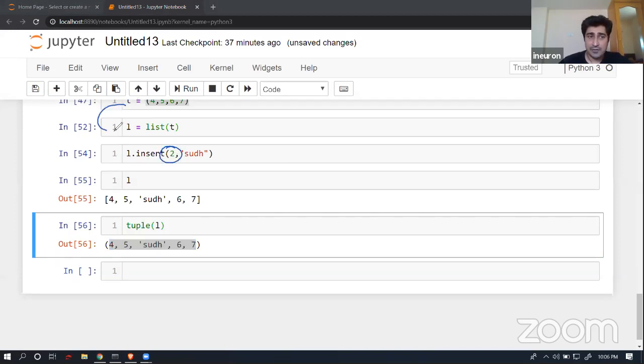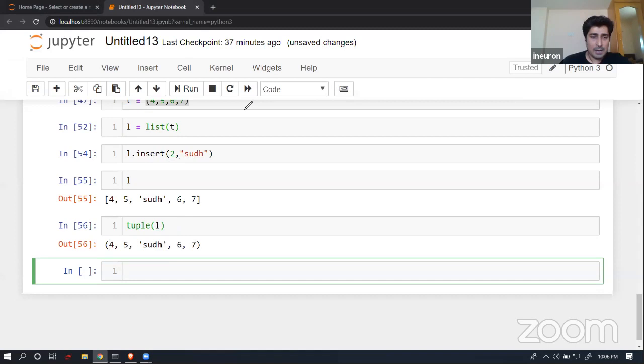So as you can see, I'm able to insert data. First of all, I converted my tuple into a list. I inserted the data, and then I reconverted it back into a tuple, and in this way, in the second location, I'm able to insert a data set. So if you have to do data manipulation, append something, or insert something, unless you convert your tuple into a list, you will not be able to perform these operations directly inside a tuple. These are the restrictions that you should know and practice.